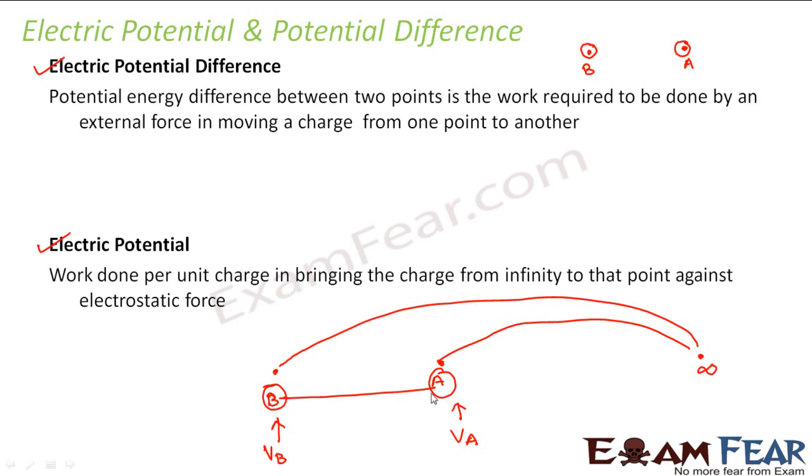It is the work done in bringing the charge particle from A to B. Because this entire thing, infinity to B is VB, infinity to A is VA, and so VB minus VA is the work done in taking the particle from A to B. Simple, right? So this is how we define electric potential difference and electric potential.